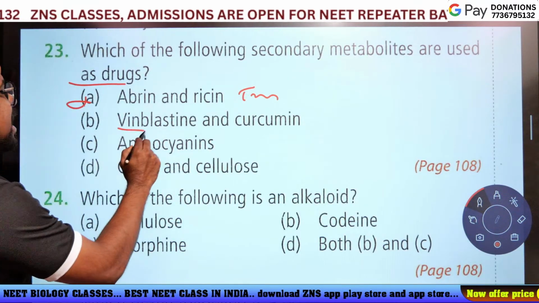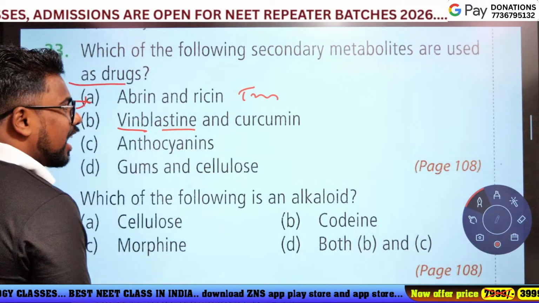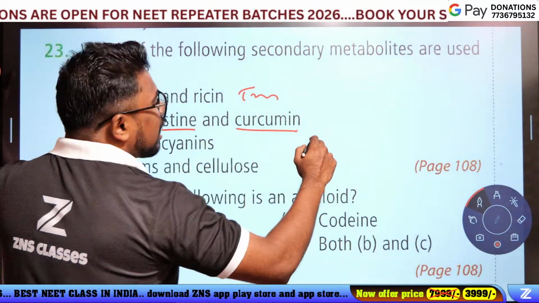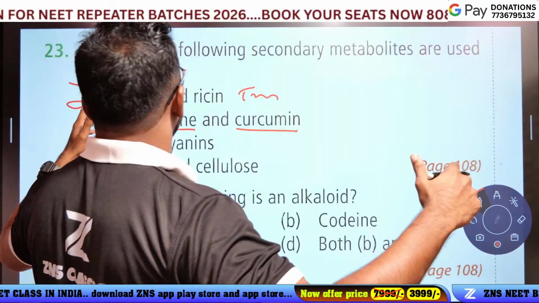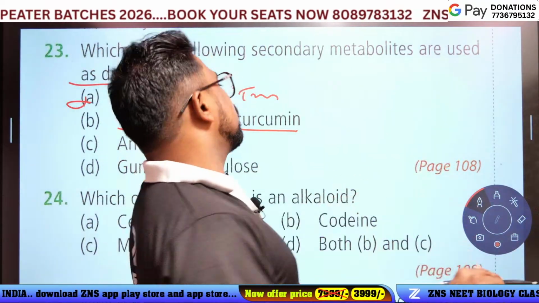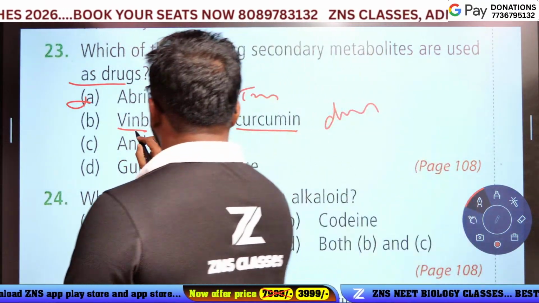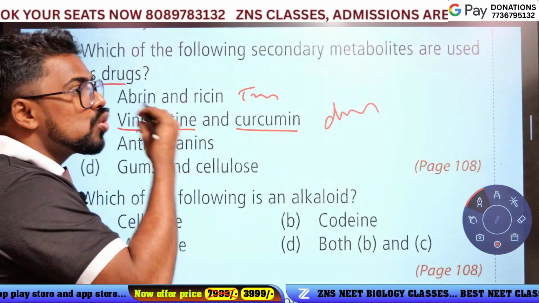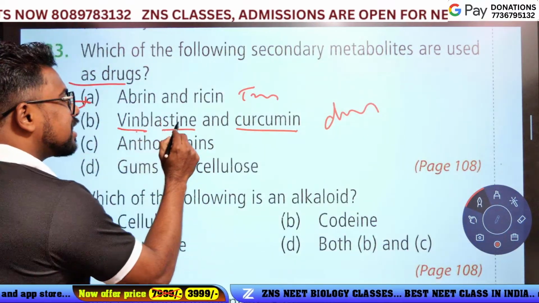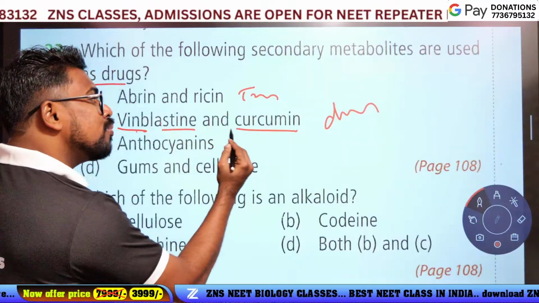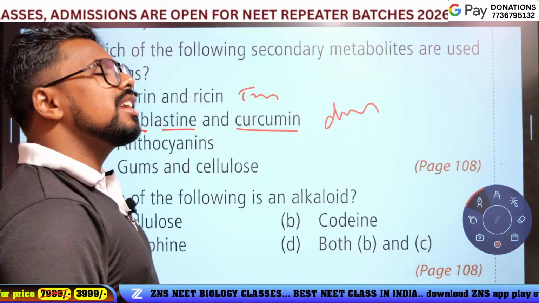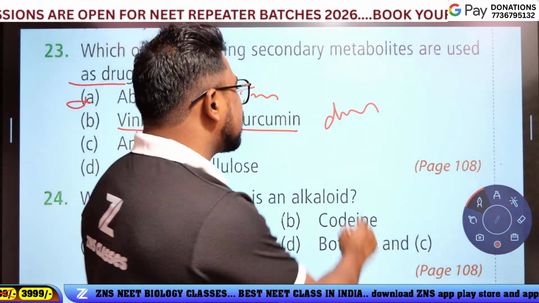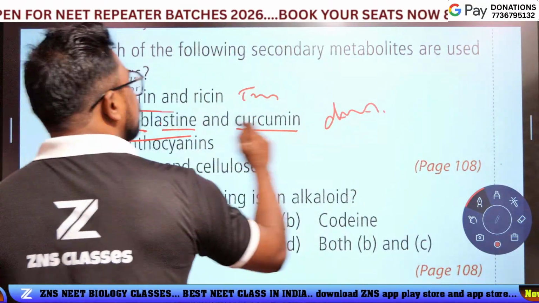Okay, vinca and blastine. Yeah, eat cucumber and it is unconscious because it's a drug. It's just a code for study.